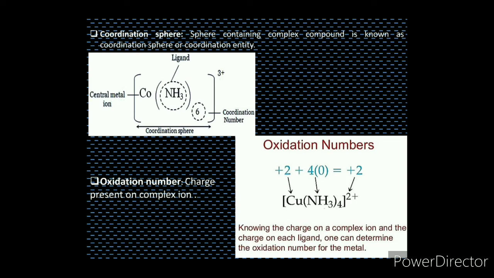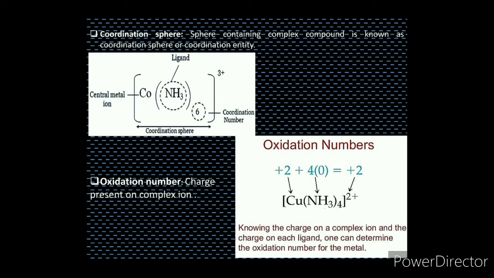While writing the formula, the groups present in the coordination sphere are enclosed in a square bracket, and the counter ions are written outside the bracket. As you can see here, the cobalt and ammonia are written in square brackets, and that whole thing is known as the coordination sphere. It means central metal ion, ligand as well as coordination number are enclosed in square brackets. This is the coordination sphere, or nothing but a bracket enclosing the complex ion.